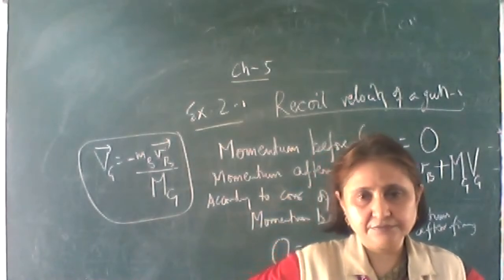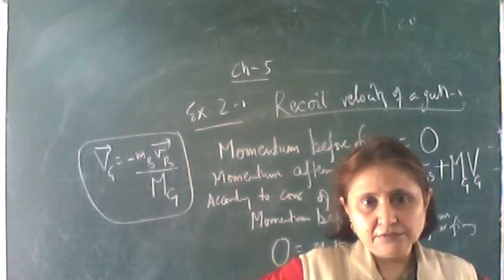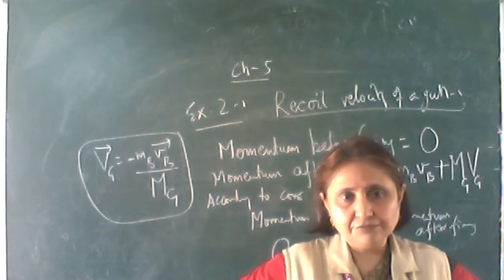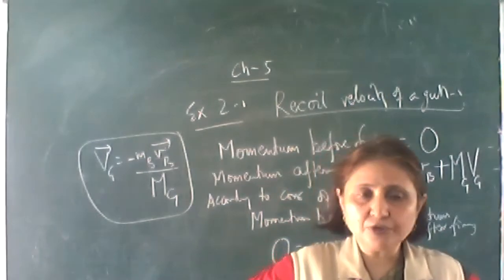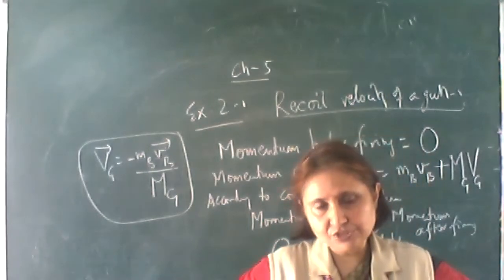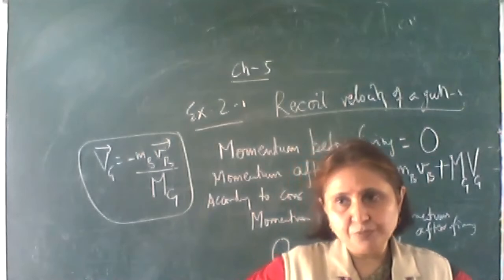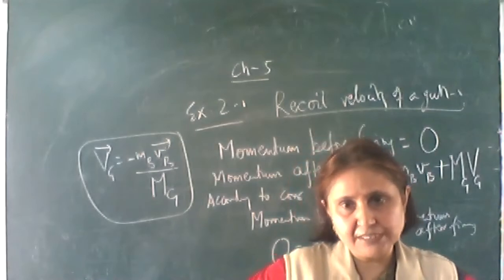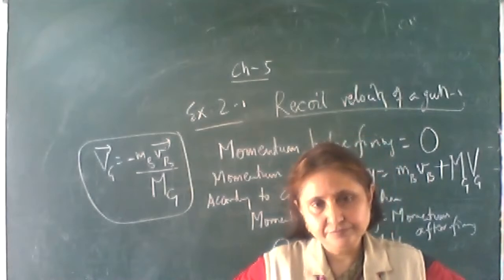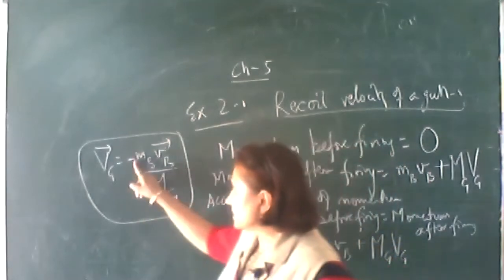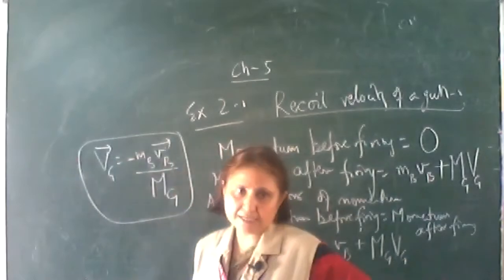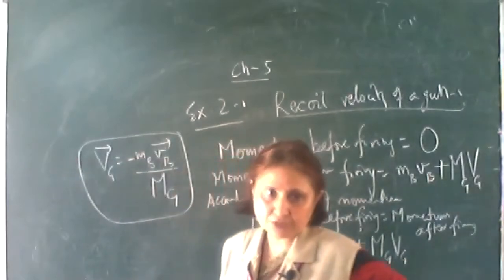That is, the velocity of the gun is opposite to that of the velocity of the bullet. Velocity of gun is opposite means in the opposite direction to the velocity of the bullet. So what is this negative sign indicating? The gun will be pushed opposite to the direction in whichever direction the bullet moves.